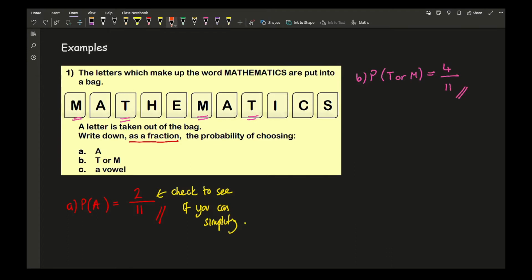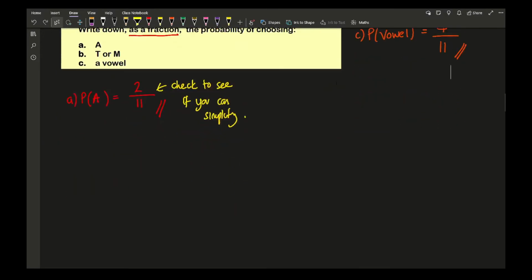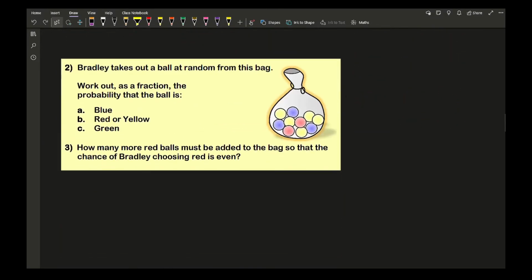And then finally looking at C, which is the probability of a vowel. So looking at this, how many of these letters are vowels? So again, remembering that the vowels are A, E, I, O, U. So one vowel, so I've got 1, 2, 3, 4. So again, it's going to be 4 out of how many letters there are in total, which is 11. And there is my final answer. And again, I can't simplify any of those fractions, so I just leave it as it is. So moving on to the next question, it says that Bradley takes out a ball at random from this bag.